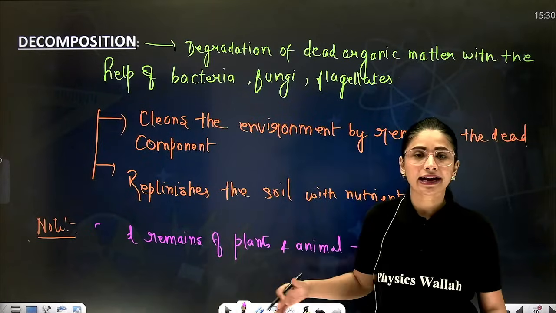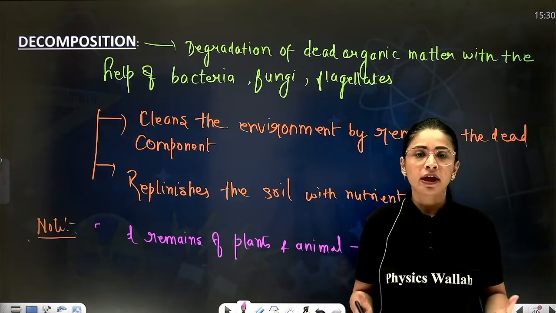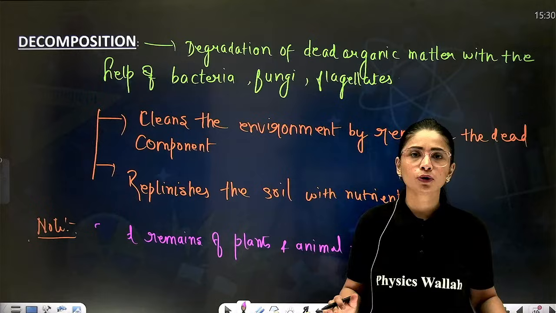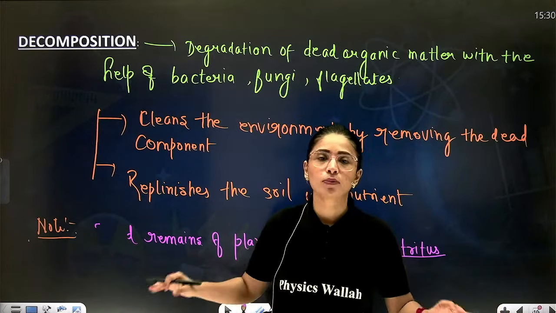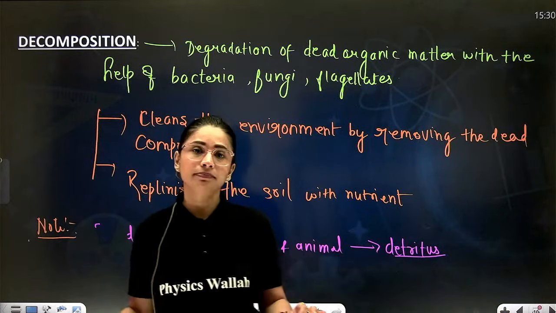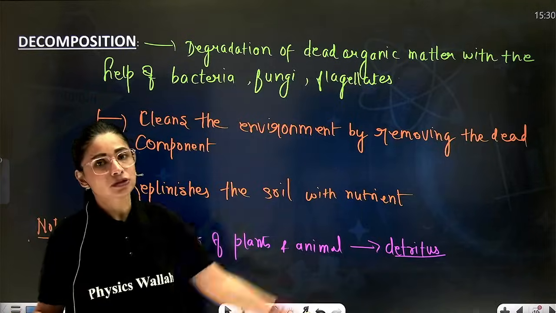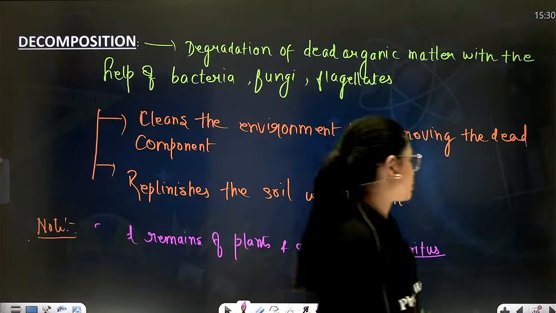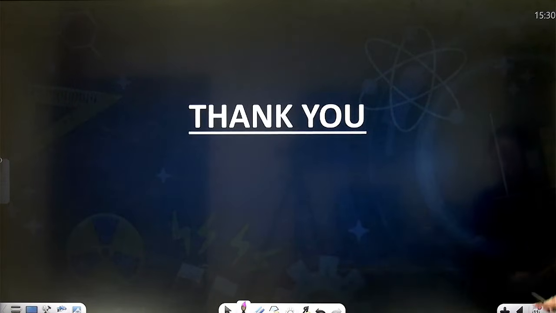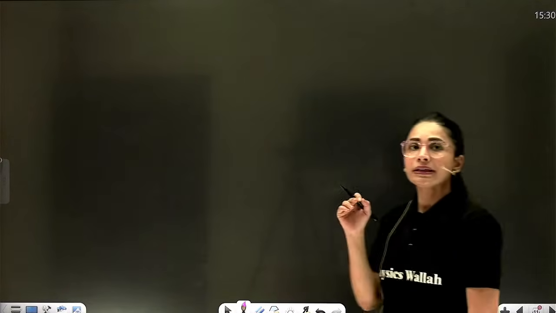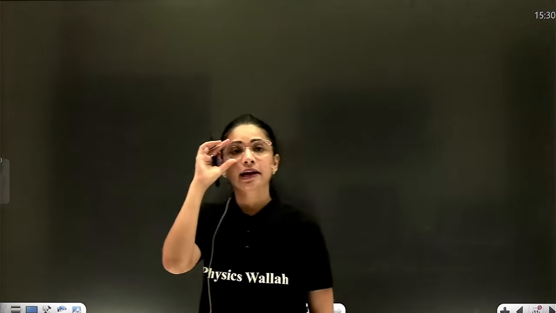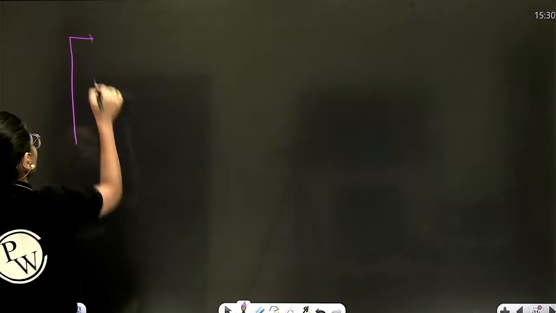This detritus is simply organic matter which has to be completely decomposed and released in the form of inorganic elements. And this is done by the process of decomposition. Correct? Okay. Now, this decomposition can be done in 5 steps. So this decomposition we can divide in 5 steps.